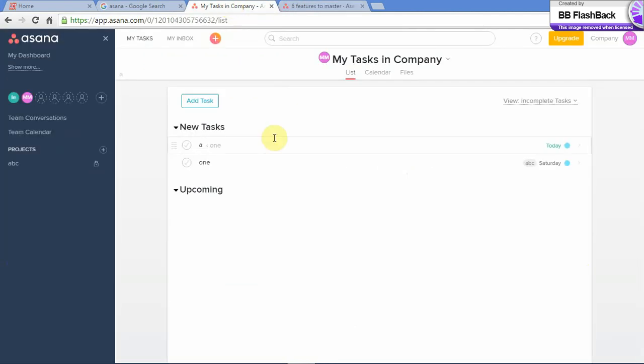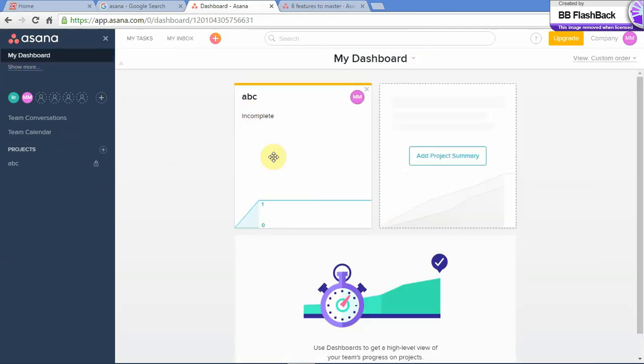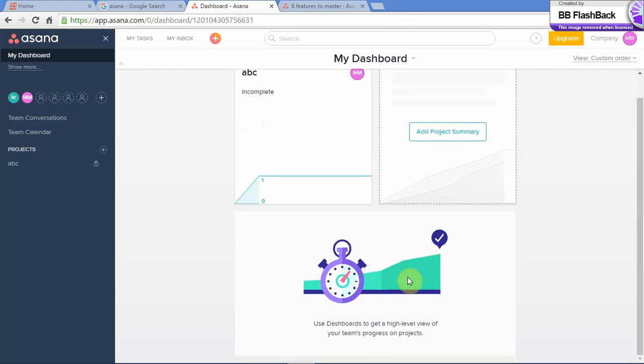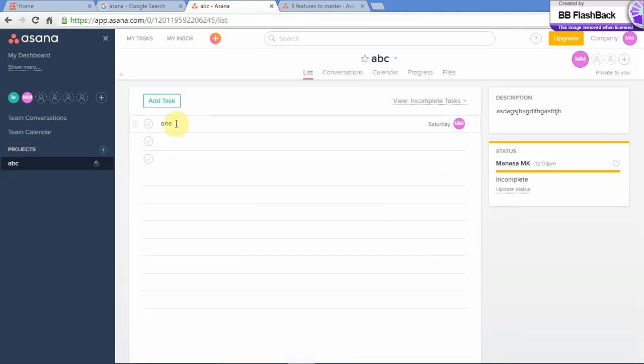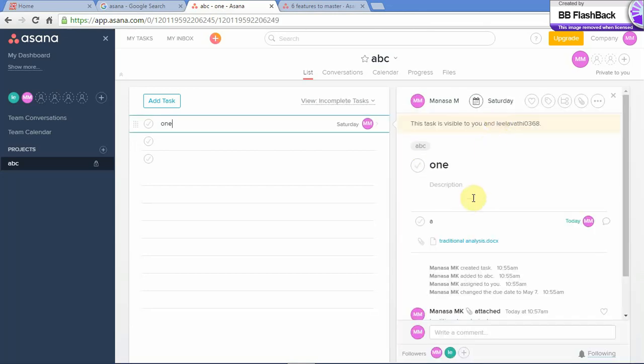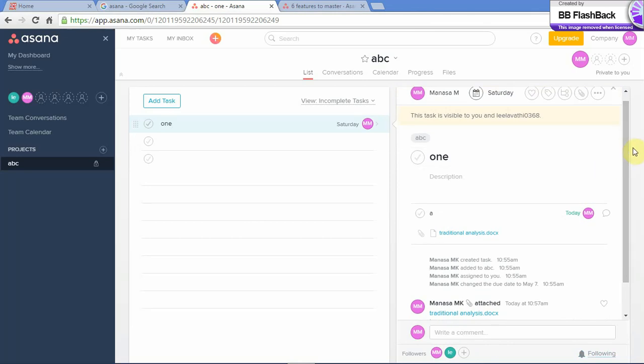Going back to the project that is created, my dashboard already contains this project called ABC. The status of the project is incomplete. And as you update your project with tasks, you can see your progress in this graph. Going back to the project, you can add a task. As you've seen, the description of the task is given here and the status of the task is given here. When you click on it, you get all the tasks and subtasks, the subtasks within this task.